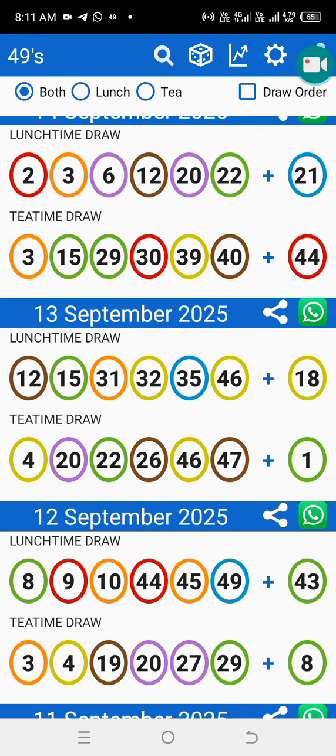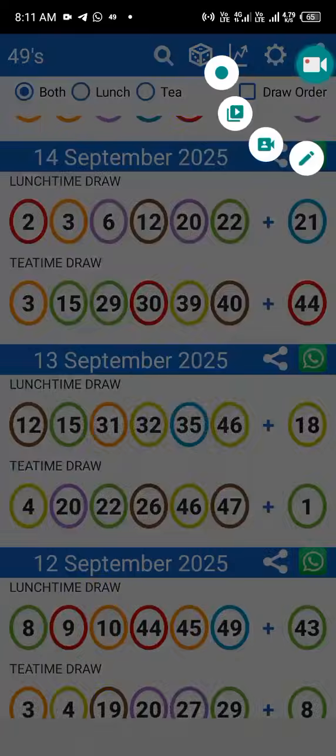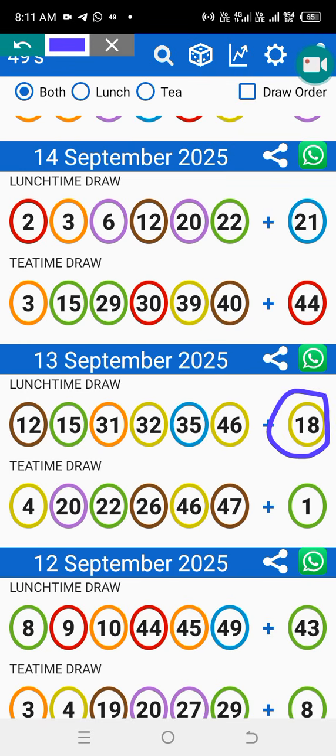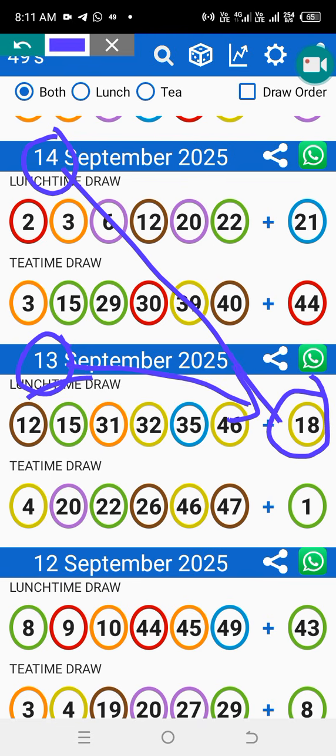Then the next step, you will take 18 multiplied by the next date, right? You can also multiply by this date as well. So you multiply each other and you multiply for both dates.